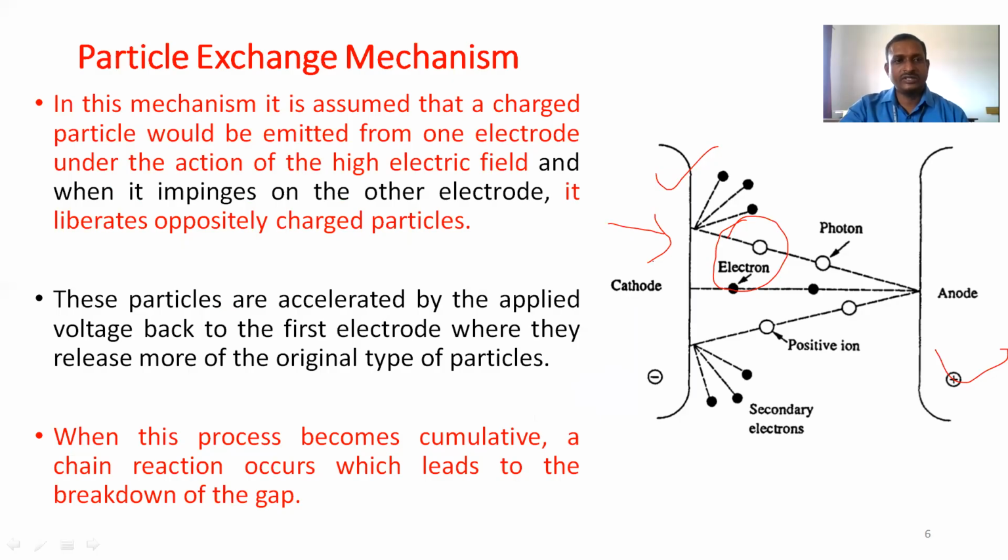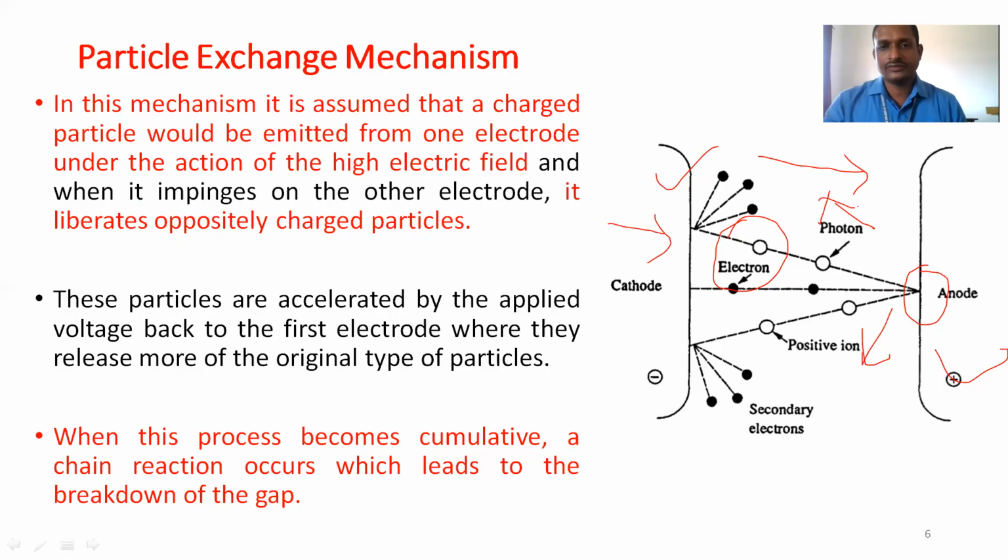Once the electron is emitted from the cathode due to the application of the high electric field, it moves into the gap, or is accelerated across the gap, and impinges on the other electrode, that is the anode. It automatically releases oppositely charged particles. This is the main mechanism.